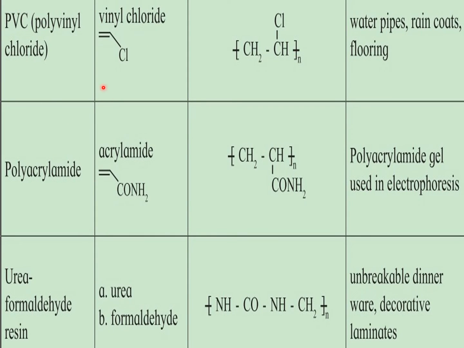So these are some of the commercially important polymers. Polyvinyl chloride. Monomer is vinyl chloride. This is the formula of the polymer. It is used in making water pipes, raincoats, flooring. Then polyacrylamide. Monomer is acrylamide and the polymer is CH2CHCONH2 and it is used in electrophoresis. Then urea formaldehyde resin. It is formed from monomers urea and formaldehyde. This is the formula of the polymer and it is used in making unbreakable dinnerware, decorative laminates, etc.